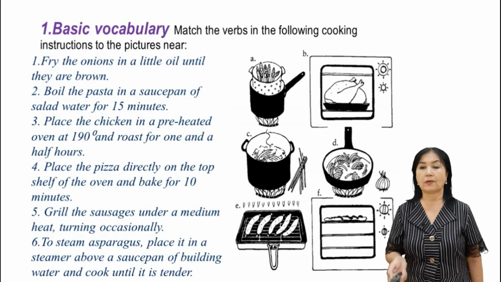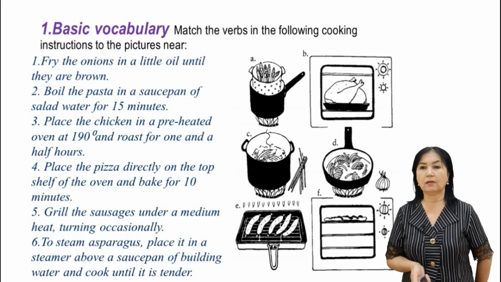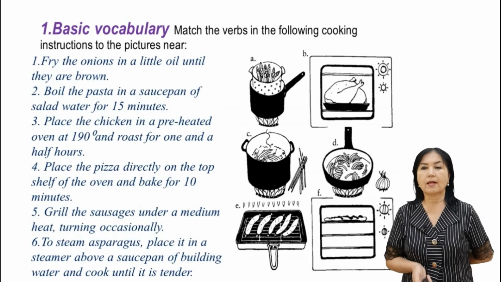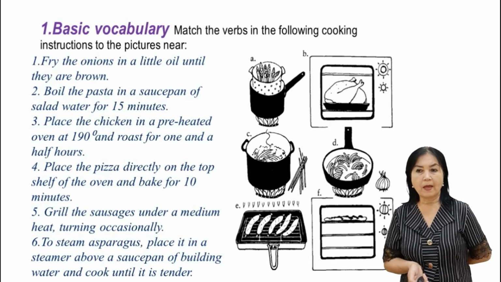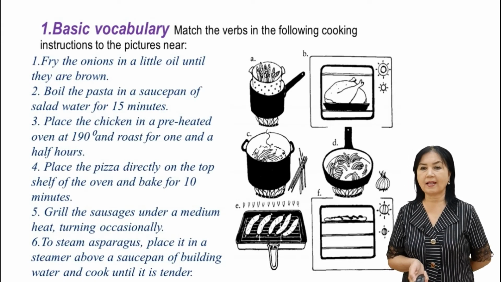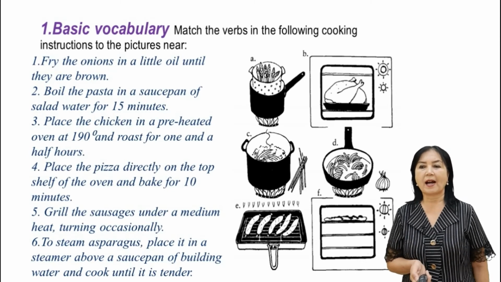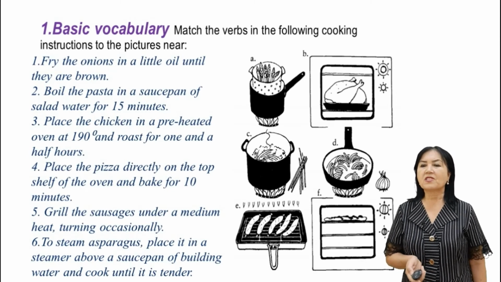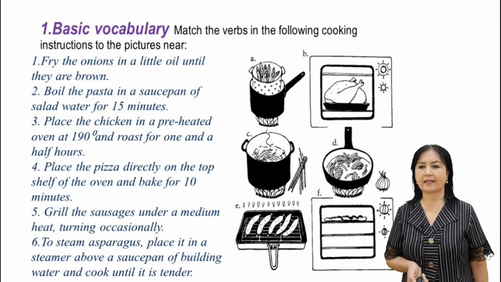For example, first, fry the onions in a little oil until they are brown. Please look through the pictures and find the answer. Have you found the answer? Yes, you are right. Here, picture D is suitable for the first sentence.